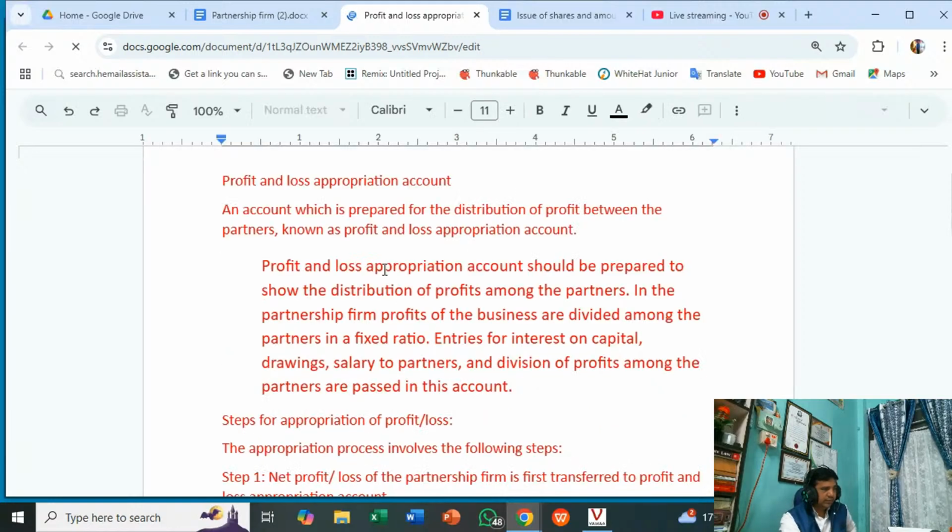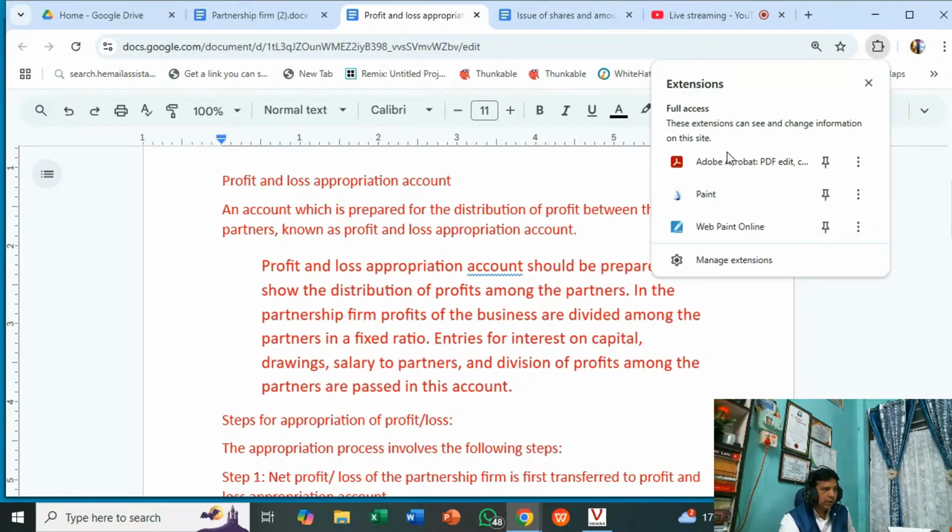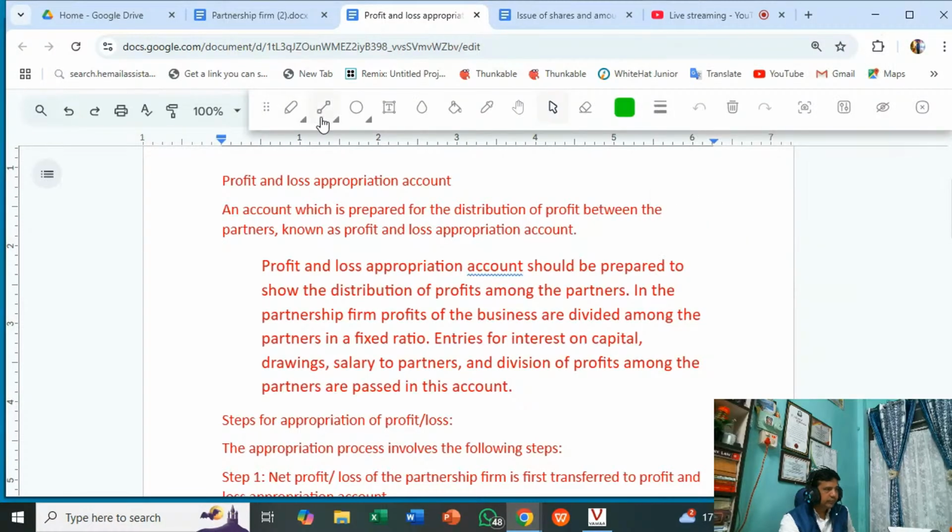First question: what is a profit and loss appropriation account? It is an account which is prepared for the distribution of profit between the partners, known as the profit and loss appropriation account.